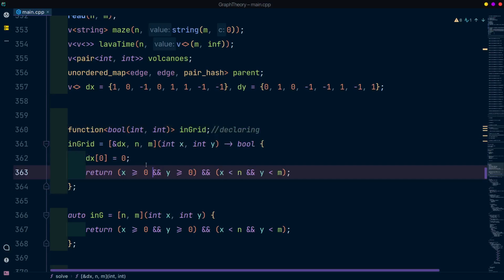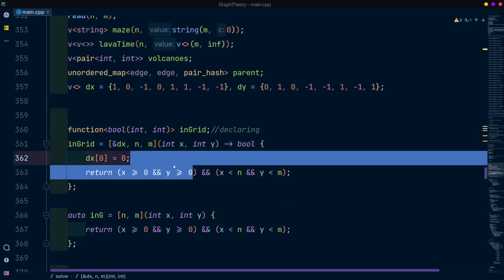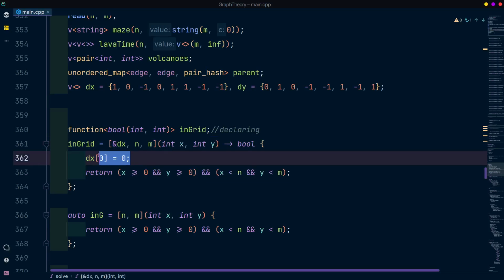We can also do it together like any other variable. So ingrid is equal to, what's this mysterious thing, you ask? This thing is nothing but the capture list. Okay, so we are mentioning the return type here, boolean, but we also can avoid that. The compiler by default will deduce the return type from the return statement.